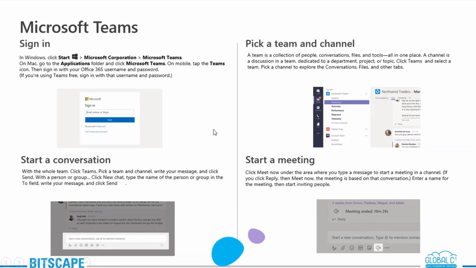And also you can download the mobile version from your Play Store as well. And once you have your own Microsoft user ID and password, you can just sign in. All right, next is starting a conversation.